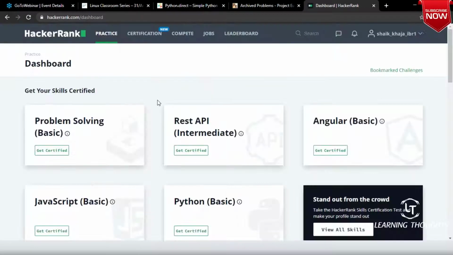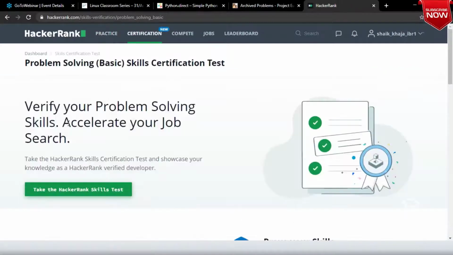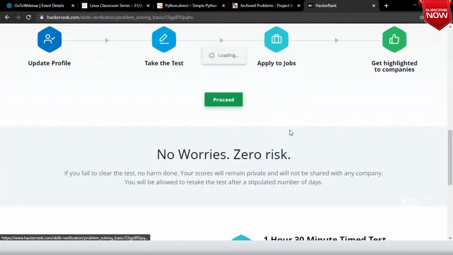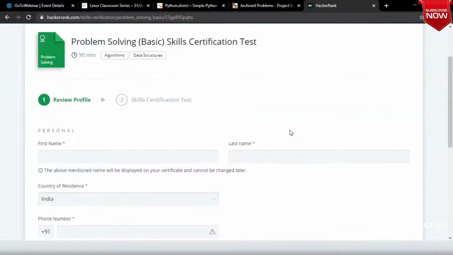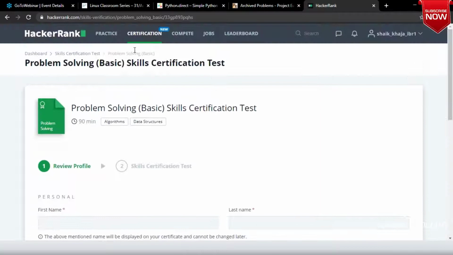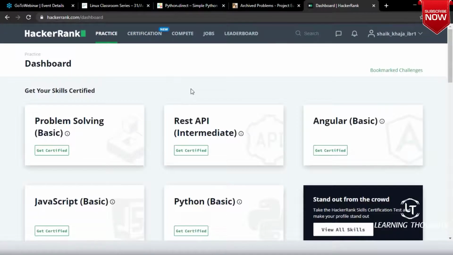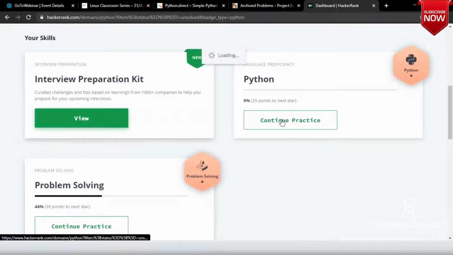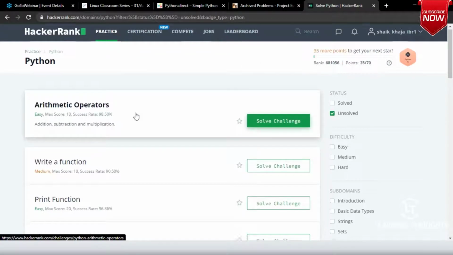Over here, are you seeing basic problem solving? You can go with basic problem solving and then proceed. It will ask for your name and all of that stuff. You can practice the stuff over here. Are you seeing Python basic? So you can continue practice on Python, and continue practice on problem solving.